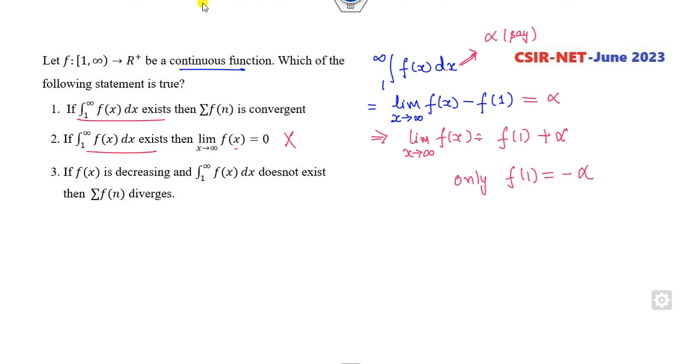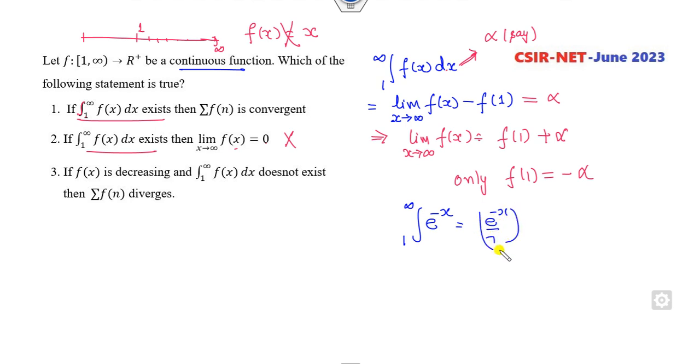So look at that. How can you think about that? f is a function from 1 to infinity which is a continuous function. You can think about any continuous function. Remember, you can never think about here, because the limit from 1 to infinity is not satisfied. You may think about this function, which is continuous. Fine. You can see the integration is also finite.